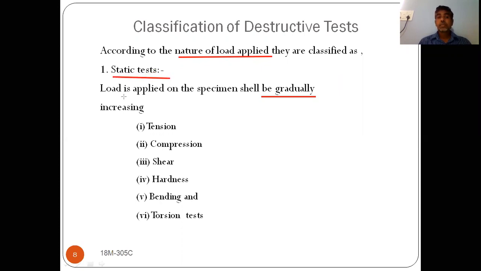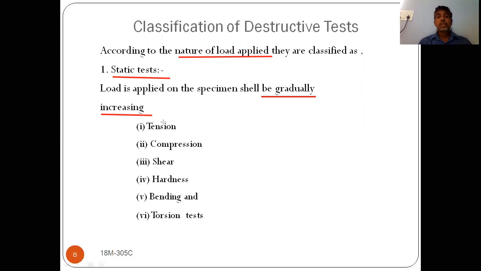So what is meant by static test? Load shall be applied on the specimen gradually. Gradually increasing means it is not suddenly increasing. It is not a fluctuating type. It is slowly increasing. That type of load is known as static load, and that type of test is known as static test.